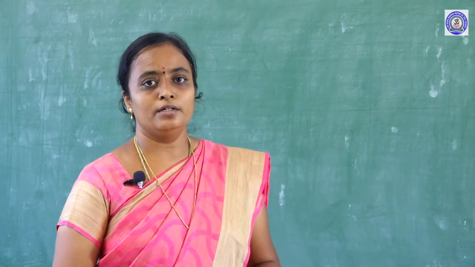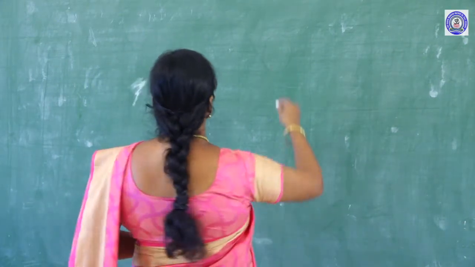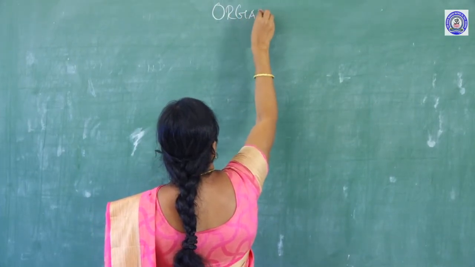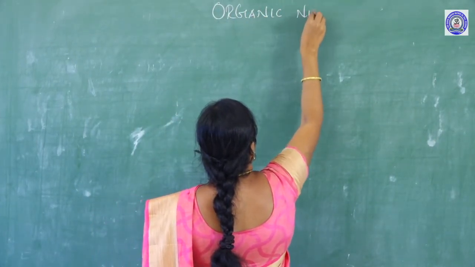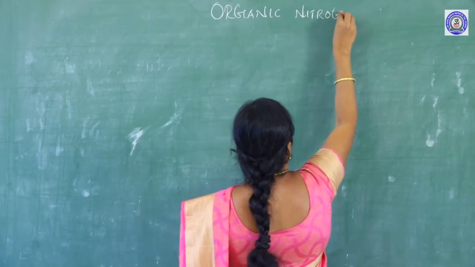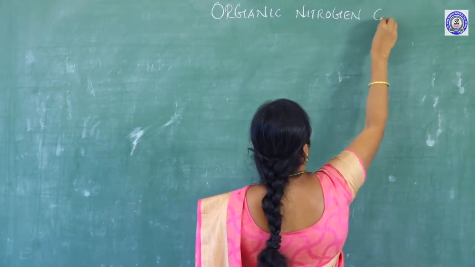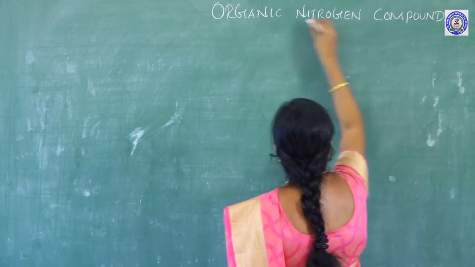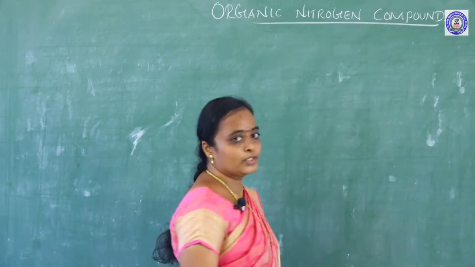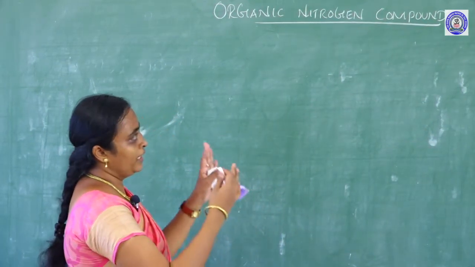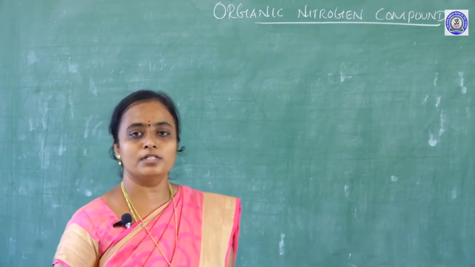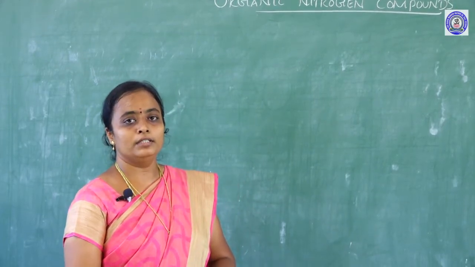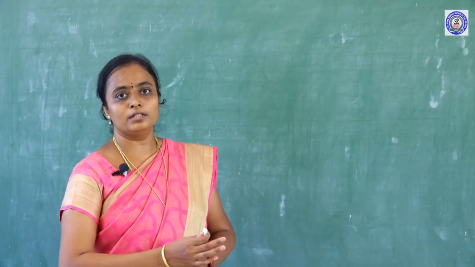So, entering into the topic, organic nitrogen compounds. There are two types of functional groups: one is the nitro group and another one is the amine group.